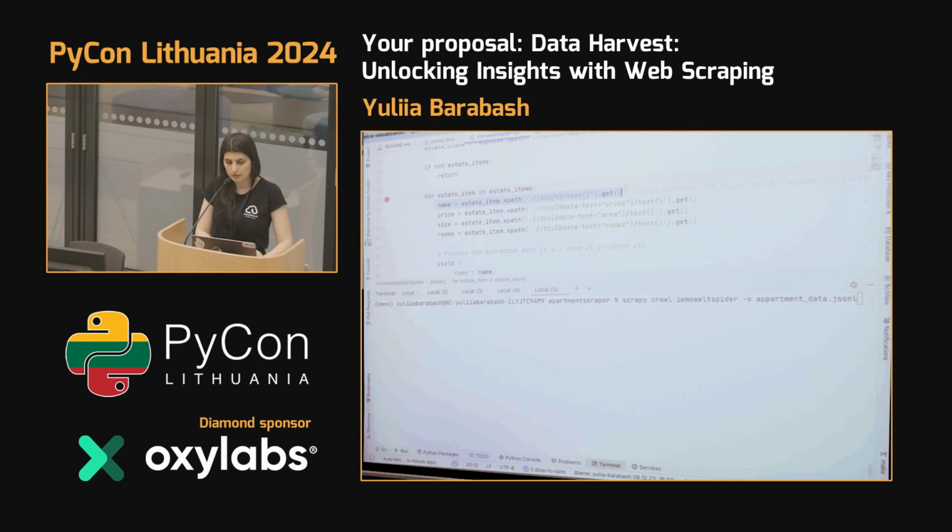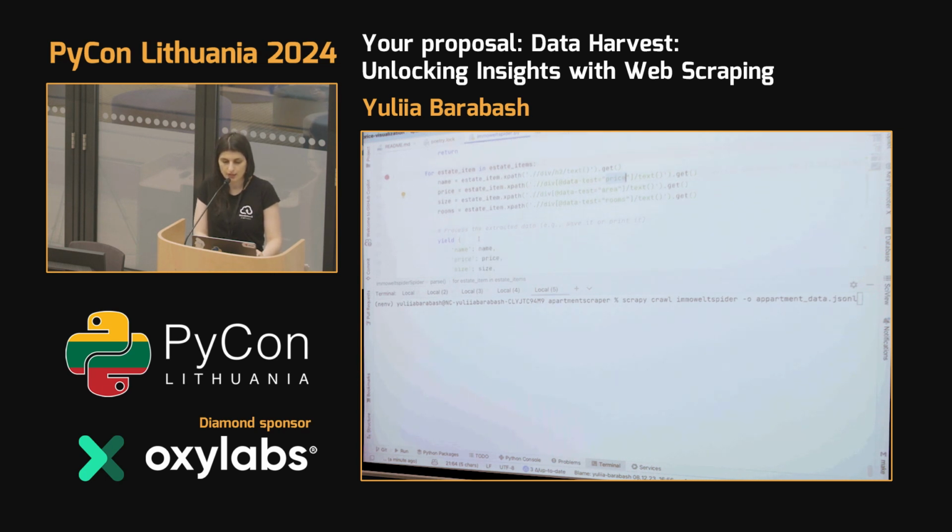As I recall, we will extract the name and the price. As I told you, later we will focus on the XPath where we specify the div, and the div should have attribute data-test with value price for the price, area for the size, and room for the room. And after that, we will emit our data for further saving and processing by pipelines.